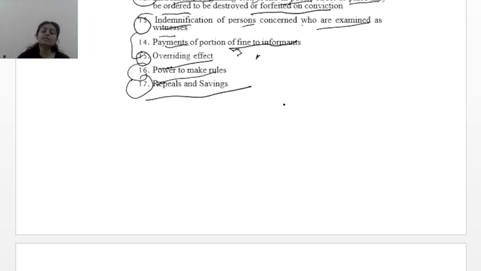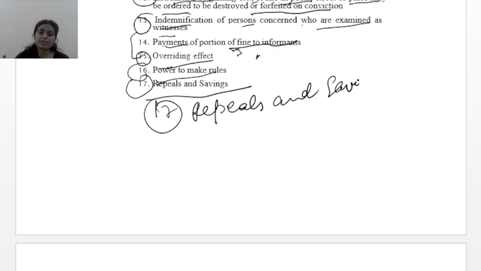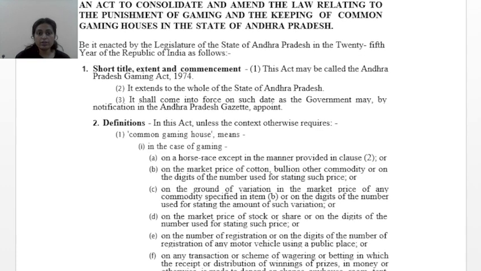Sorry, section 17 has not been repealed. Section 17 is repeals and savings. So this was all about the arrangement of sections. Let us move forward to the act.